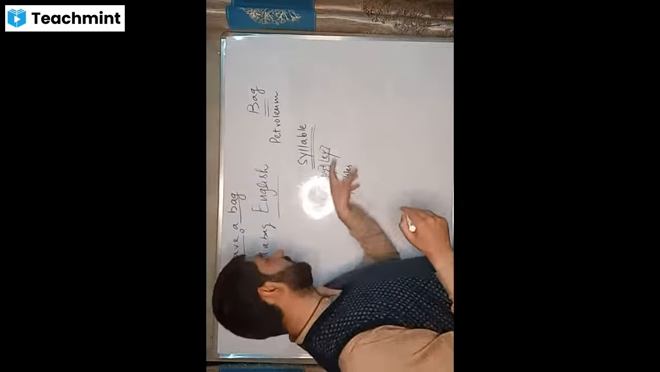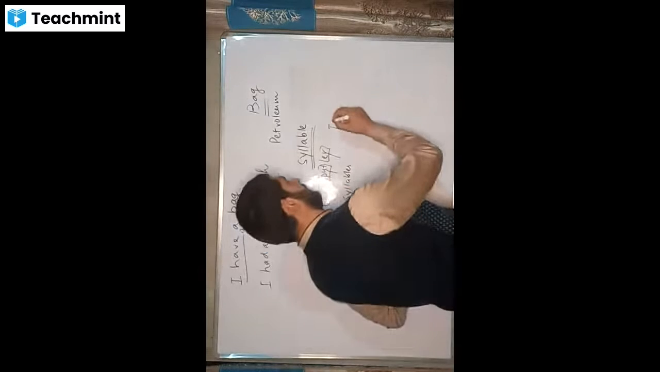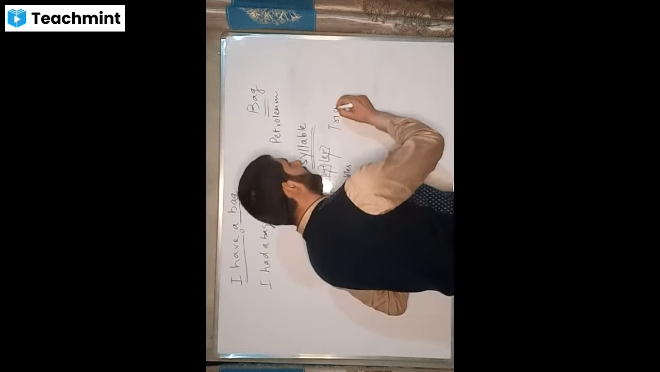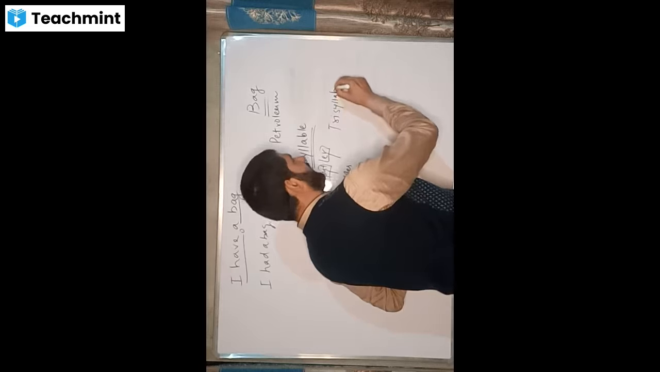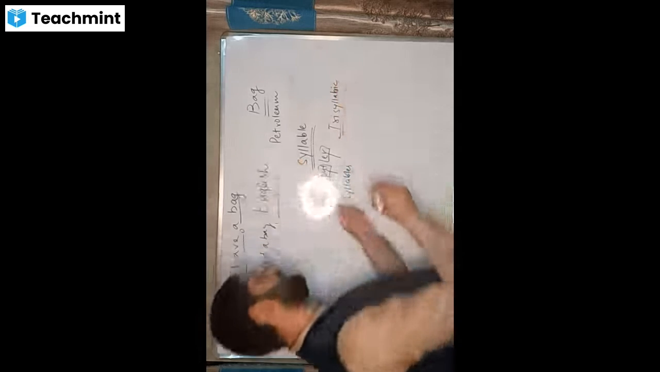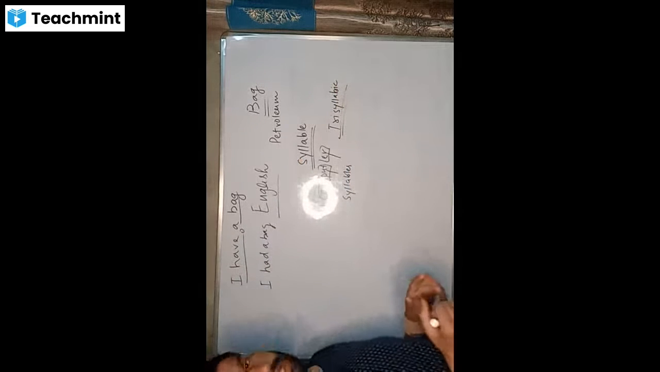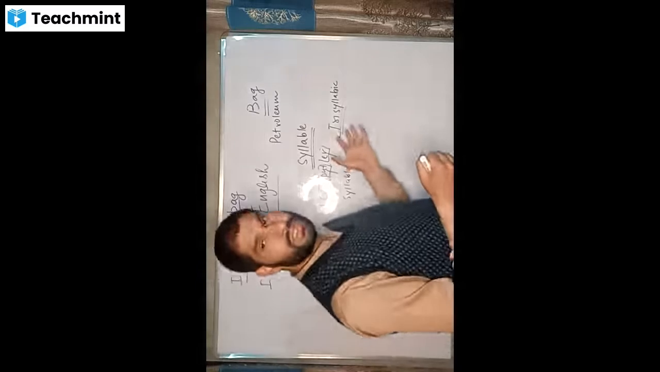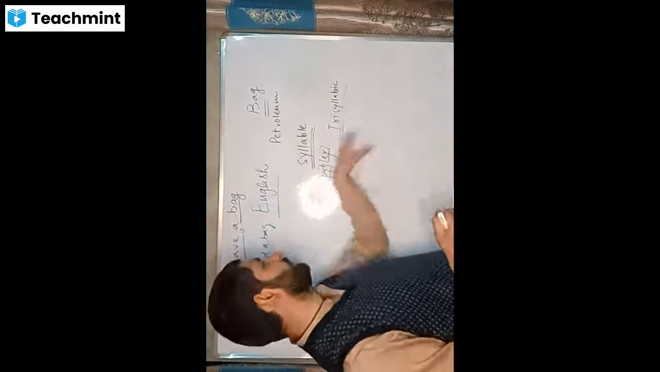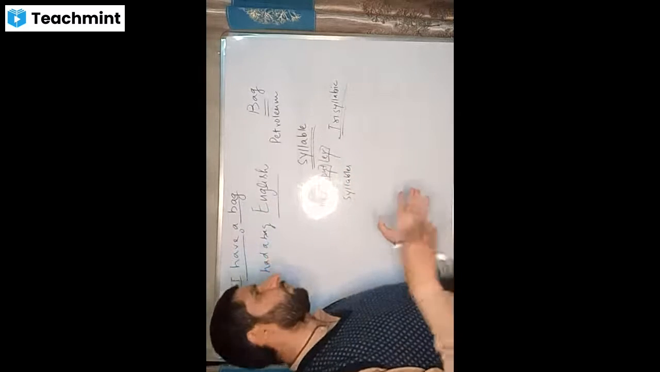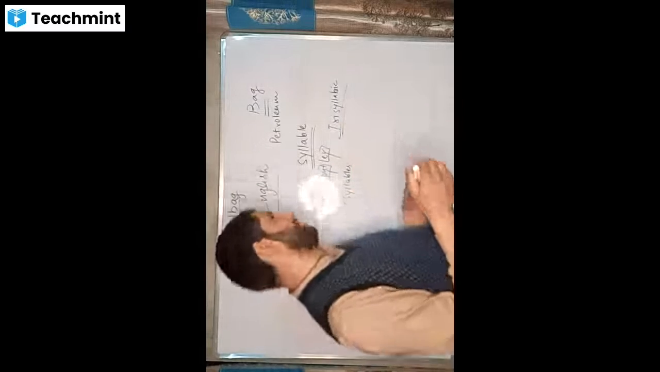So we say computer is a trisyllabic word. That means you can find three syllables in this. And similarly, we have monosyllabic words, bisyllabic words, trisyllabic words, then polysyllabic words, where you have more than three syllables.